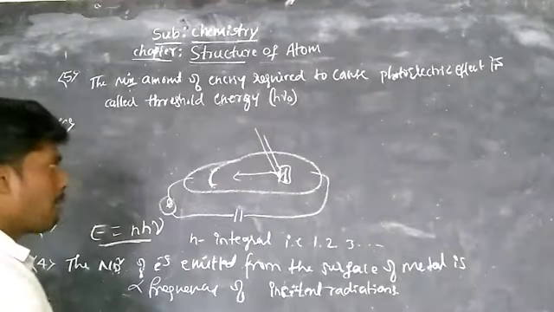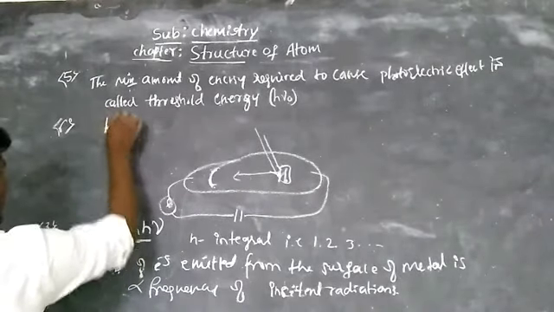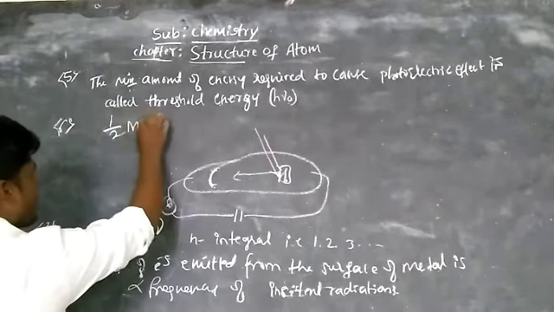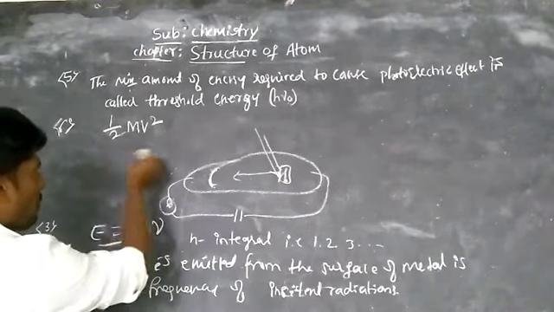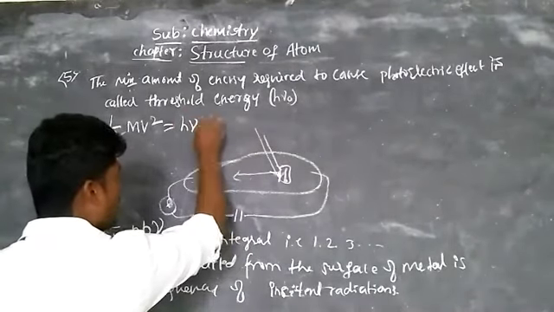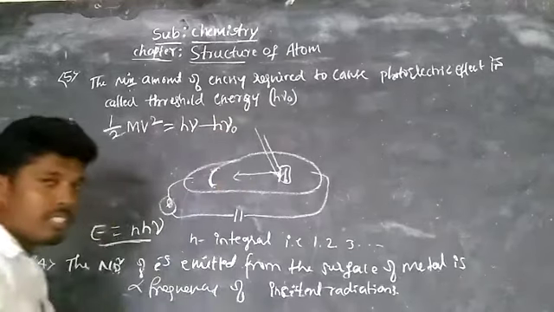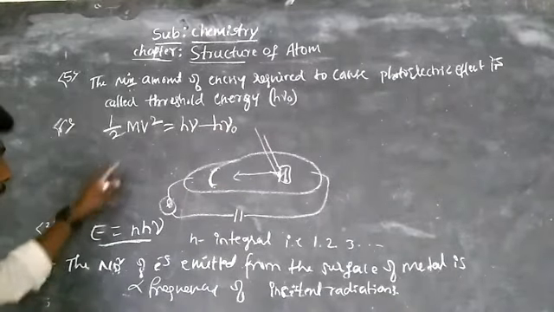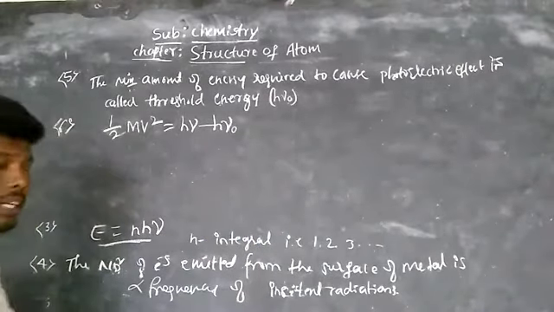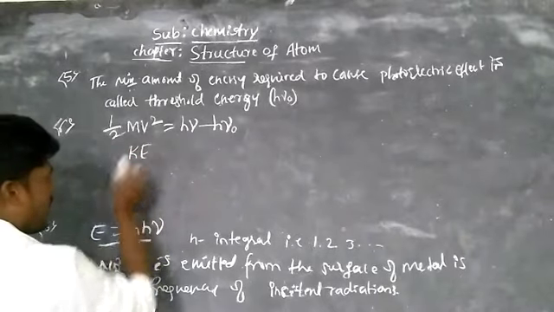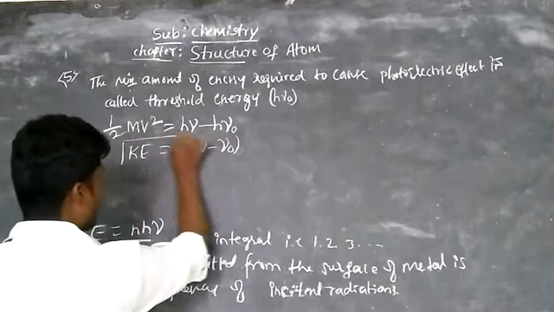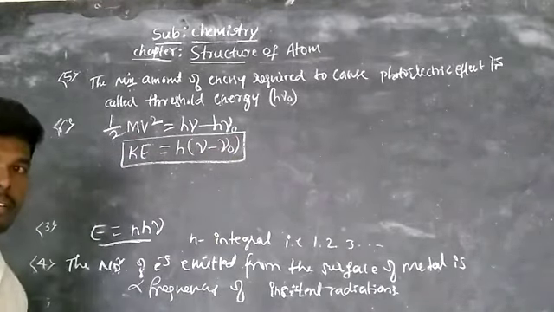Similarly, here the kinetic energy is directly proportional to the frequency of incident radiation. Mathematically, kinetic energy is nothing but half m v square, which you studied in physics as well as in chemistry. So half m v square is equal to h nu minus h nu naught, that is, frequency of light radiation minus threshold frequency. This is the kinetic energy equation. So half m v square is nothing but kinetic energy KE, which is equal to h common, nu minus nu naught. This is the kinetic energy of the particles emitted from the surface of the metal.